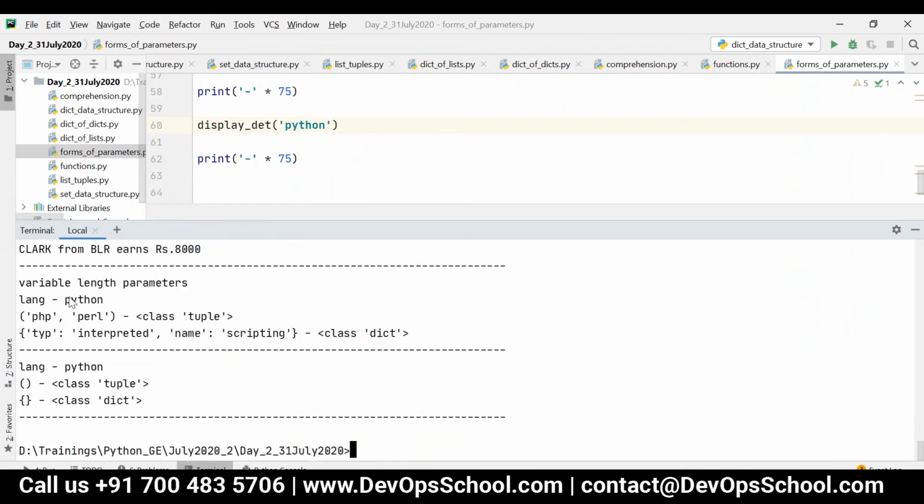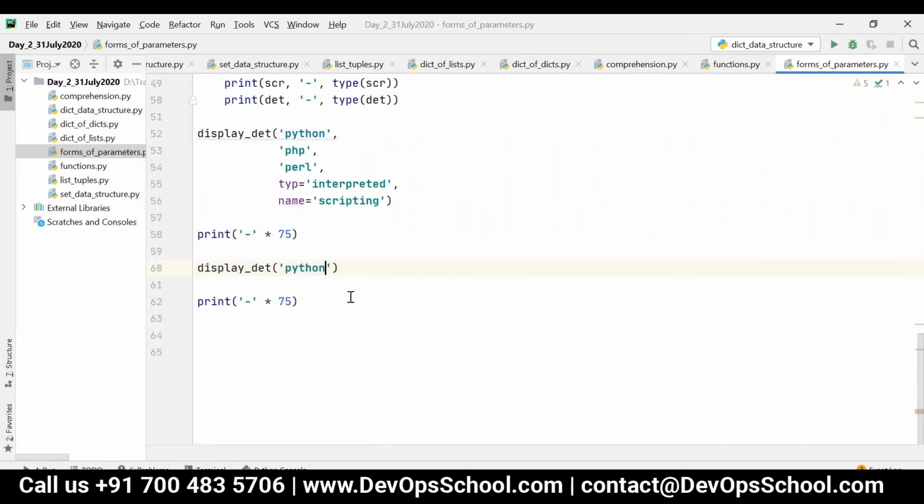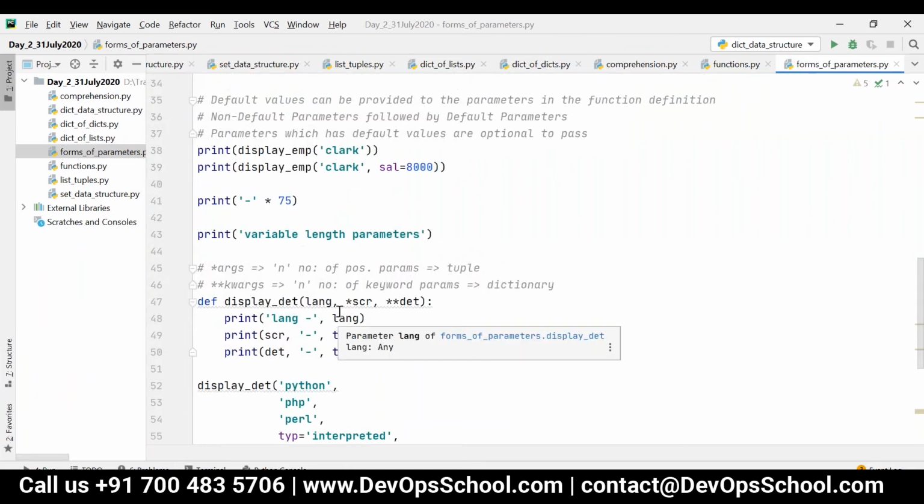Lang is Python, the remaining PHP and Perl inside tuple, and type is interpreted, name is scripting inside class dictionary. Also you can see lang is Python, empty tuple, and then empty dictionary. So this is how it will work.